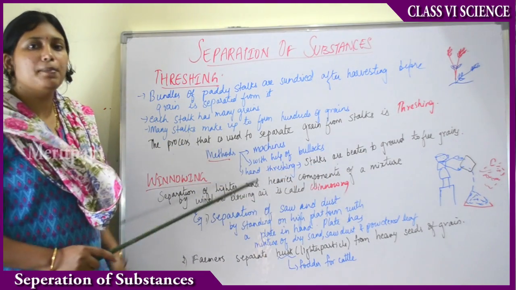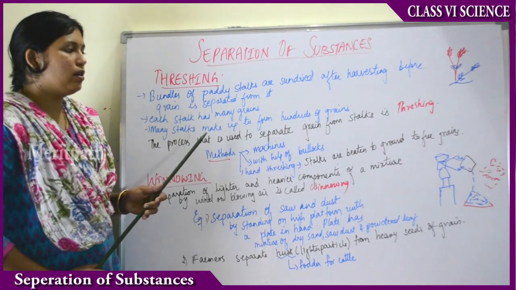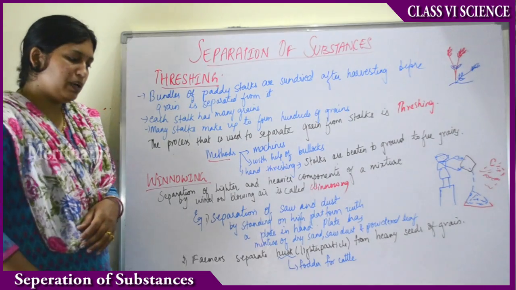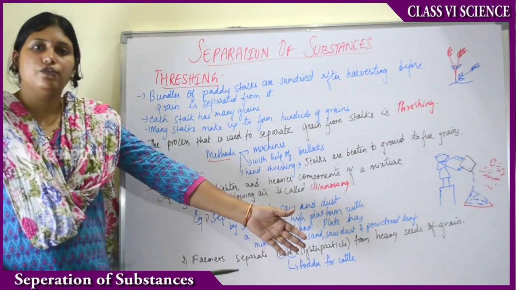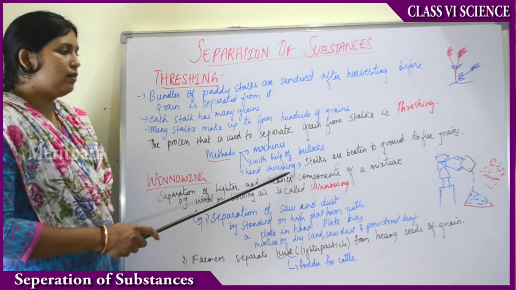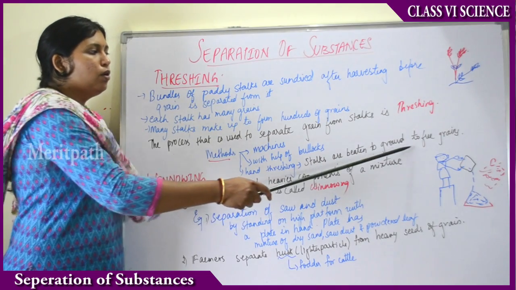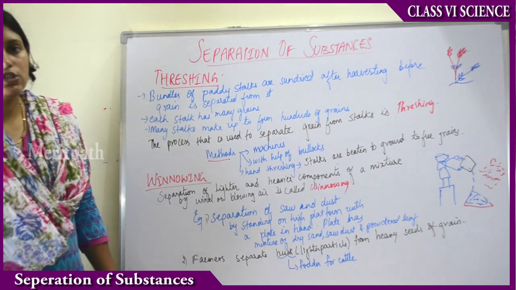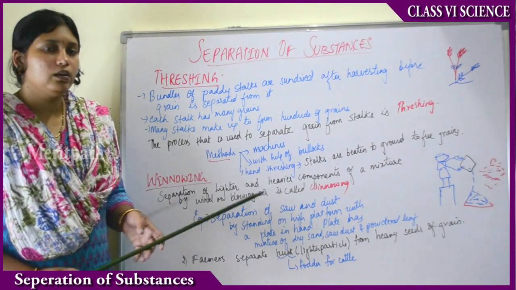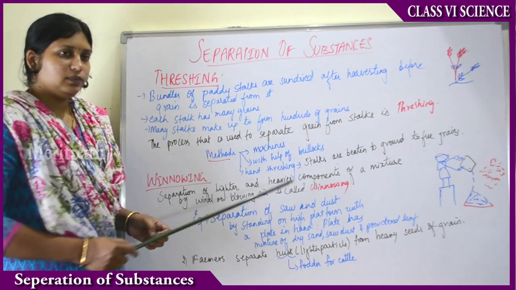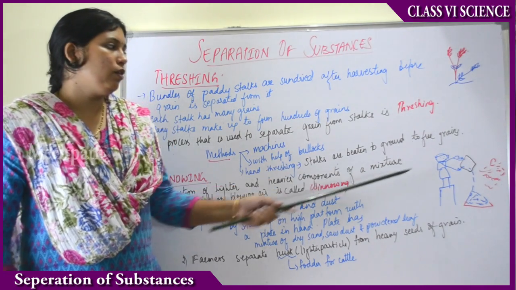Threshing is done by three methods. One is hand threshing. How is hand threshing done? Suppose this is a stalk. They beat it like this on the ground continuously so that all the dried grains will separate and fall off on the ground. So that is hand threshing. Stalks are beaten on the ground, on the floor of the earth, to free the grains. So hand threshing is the process where stalks are beaten to the ground to free the grains.